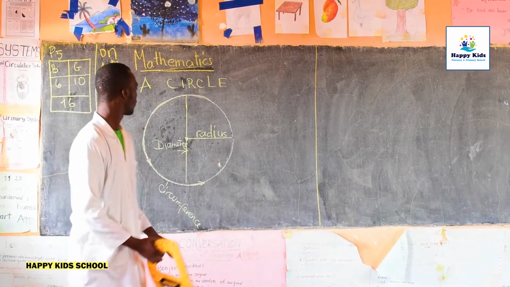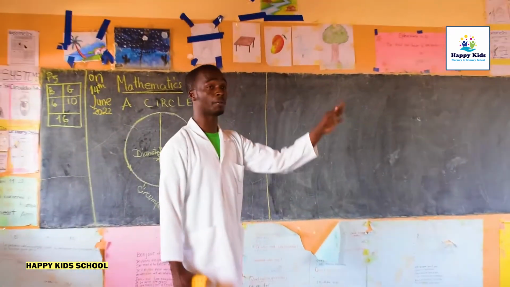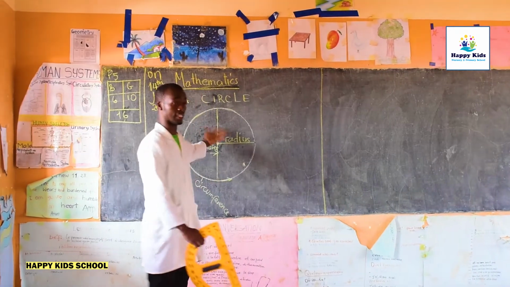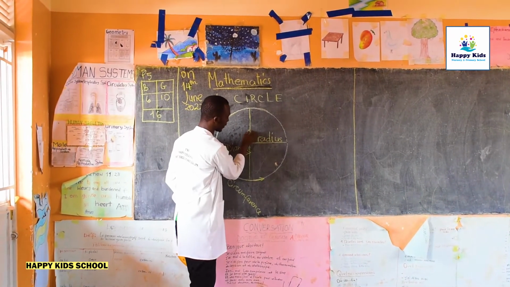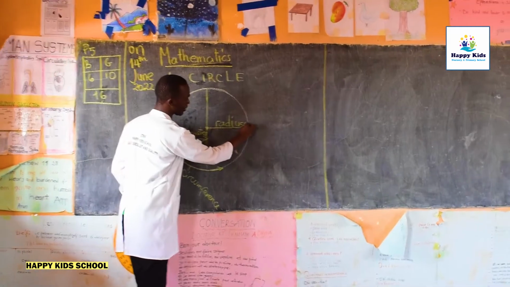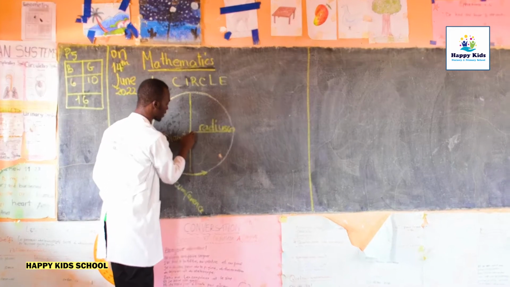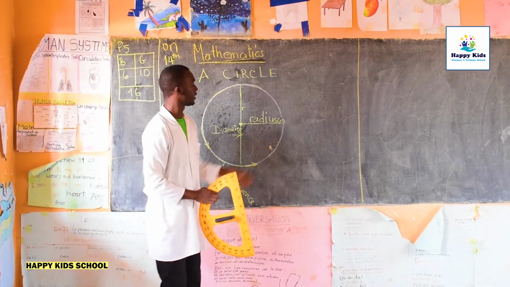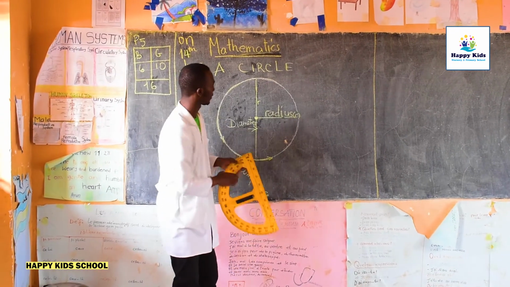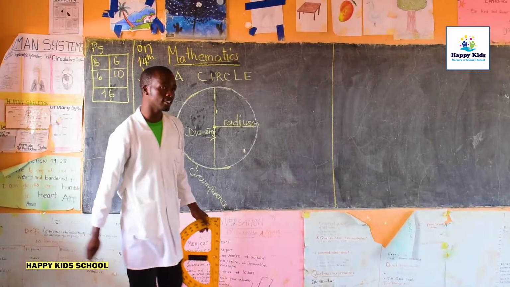So here today, what I want you to discover, we have some other parts of the circle, like a sector, the area between two radii. You see, this is a radius. This is a radius. Is this also a radius? Yes, this is also a radius from the center. So the area between two radii, how do you call it?